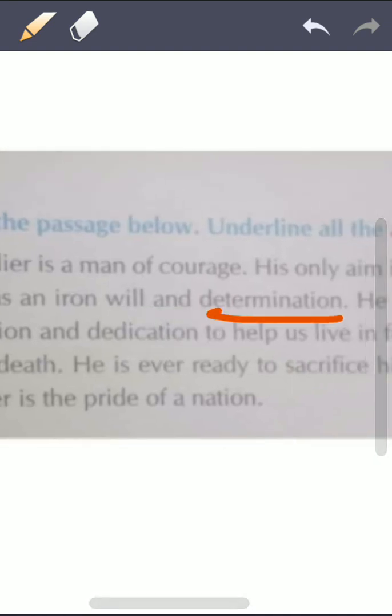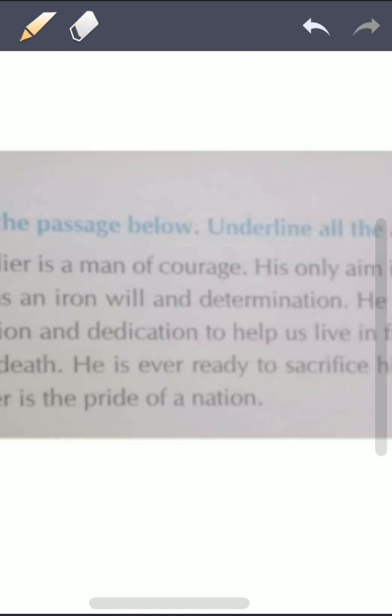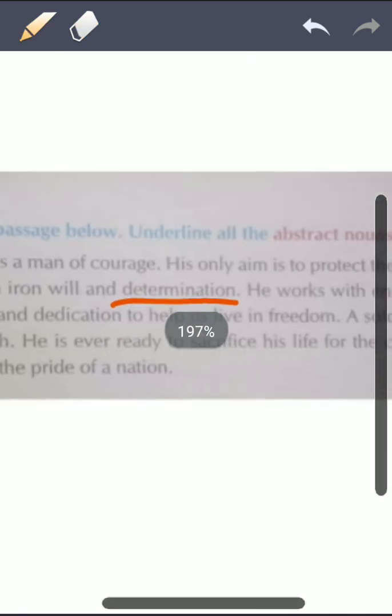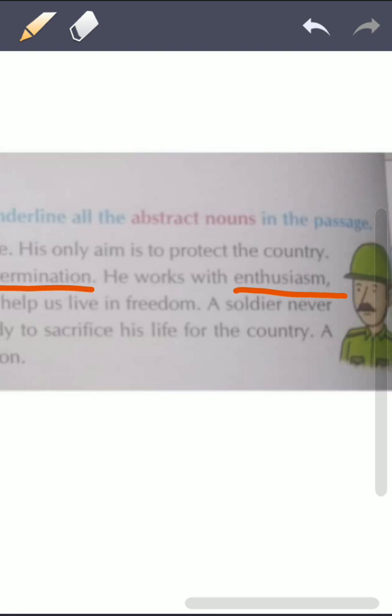You have seen this determination word in your reading book, in your Abraham Lincoln chapter. He had strong determination. Okay, पक्का इरादा. Then he works with enthusiasm. Enthusiasm is a thing. Someone who works with great enthusiasm.